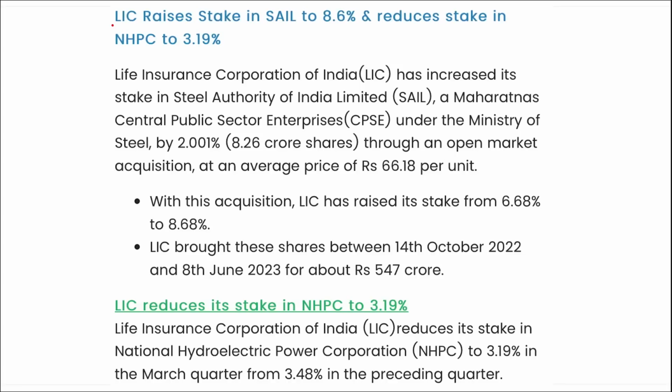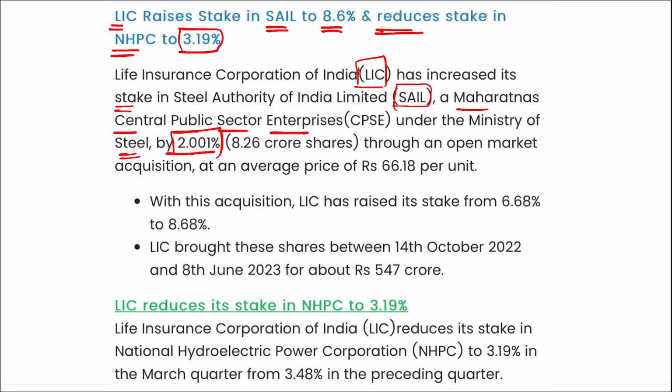Next you can see LIC has raised their stake in SAIL to 8.6%, and they have reduced their stake in NHPC to 3.19%. I repeat, it is your LIC. They have increased the stake in Steel Authority of India Limited, that is a Maharatna Central Public Sector Enterprise under the Ministry of Steel, by 2.001%.